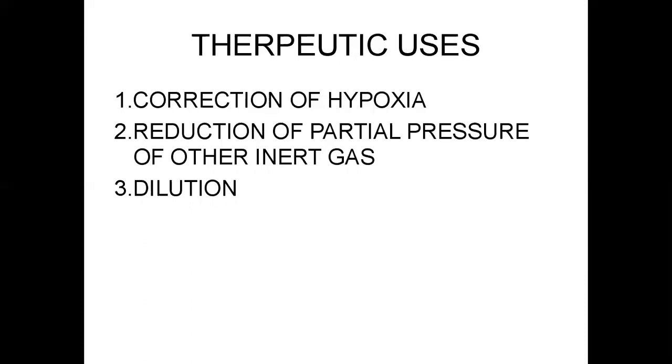Hypoxemia leads to hypoxia. Hypoxemia is sensed by carotid and aortic bodies, so it causes hyperventilation, increased additional breathing effort. So correction of oxygen consumption takes place. Then the body stops hyperventilation.